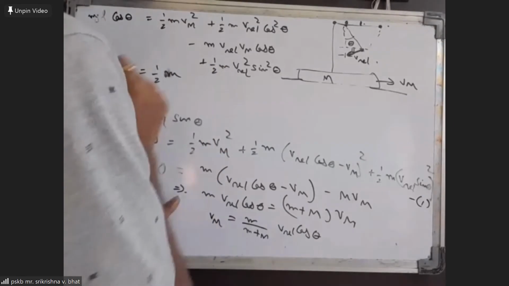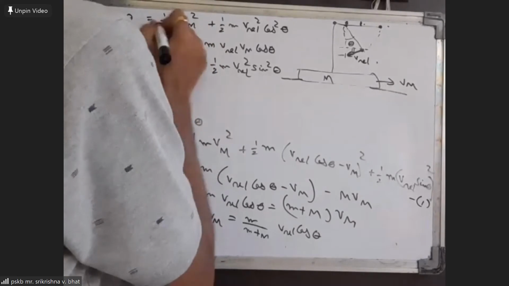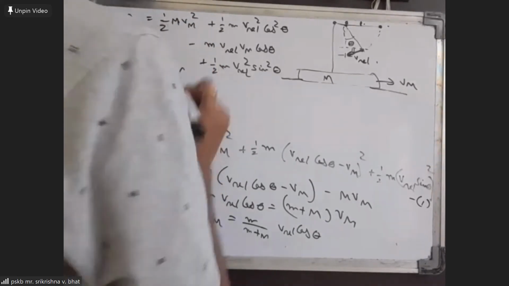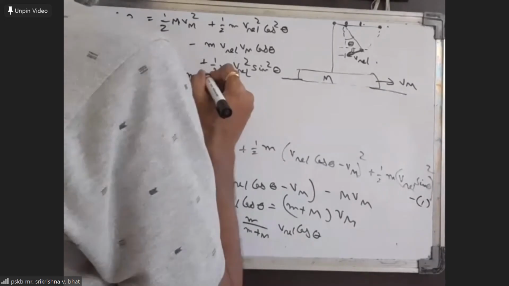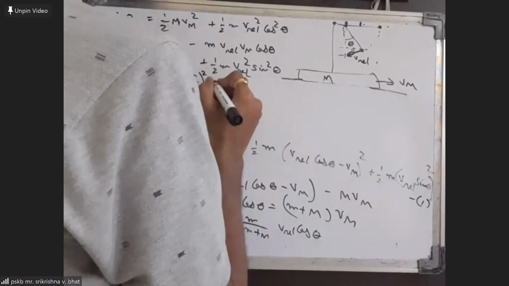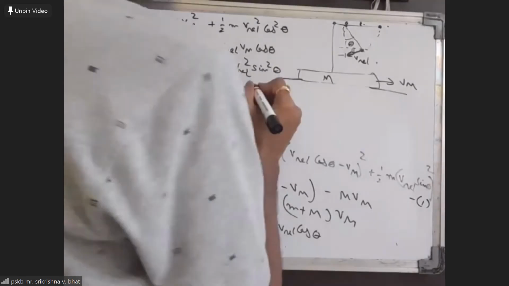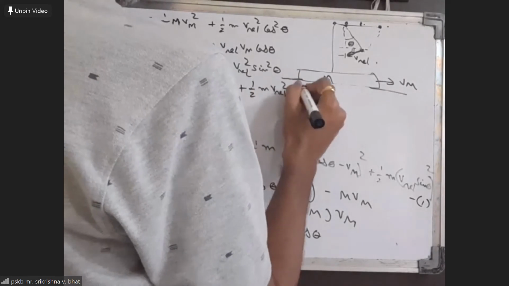Sir, I think it should be capital M. Capital M. So it is half into capital M into (m by (m plus M)) whole square into v relative square, plus half m into v relative square cos square theta.